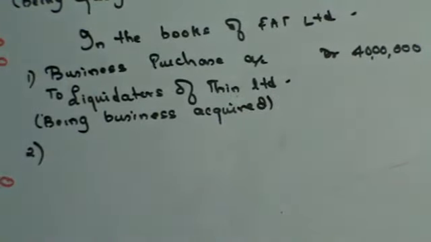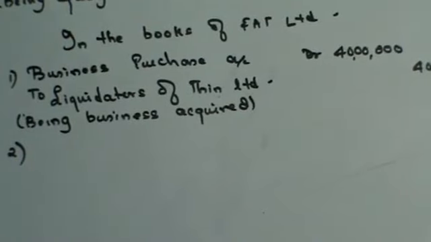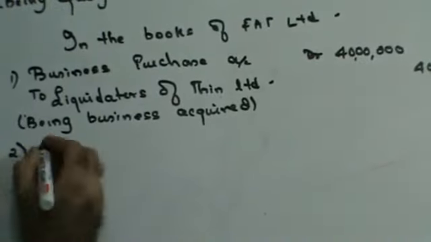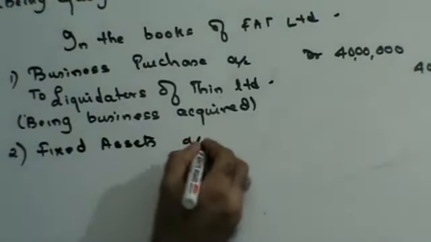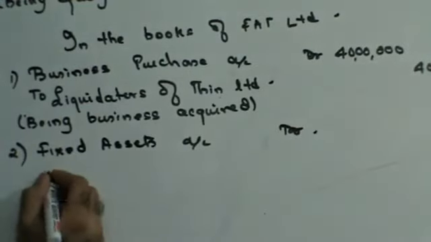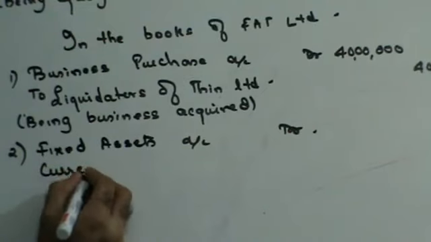Once you acquire the business, the next thing that you need to do is take over the assets and liabilities. The assets that are going to be taken over are fixed assets account debit, then current assets account debit.